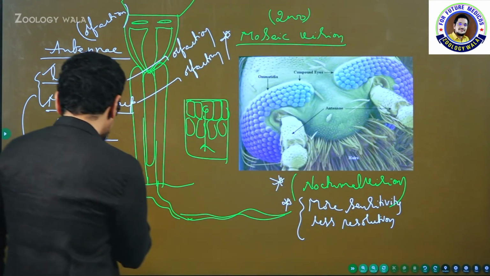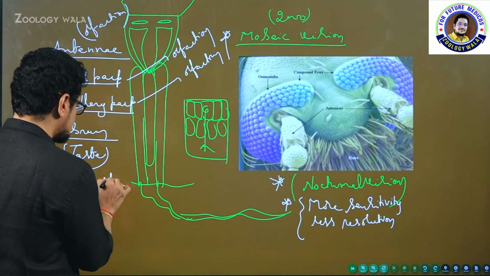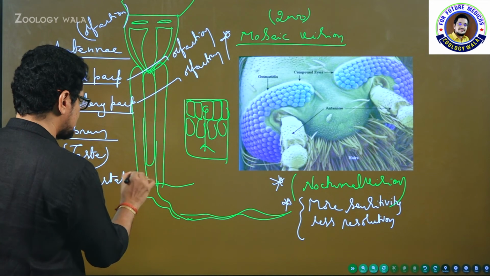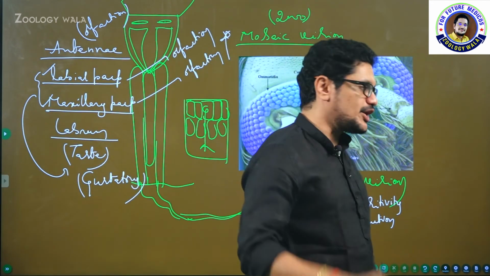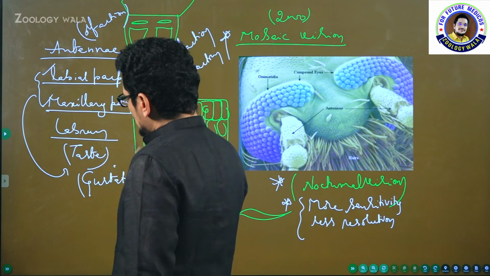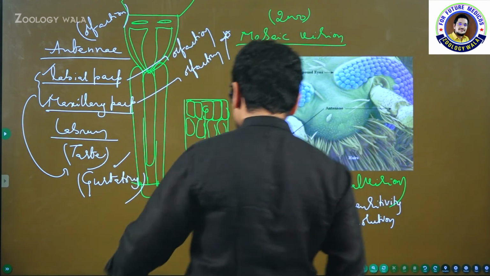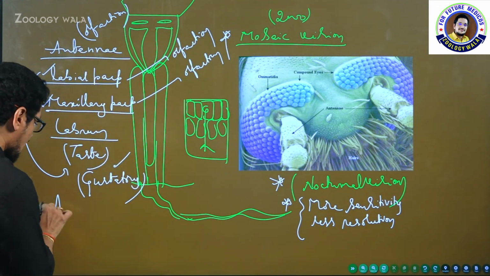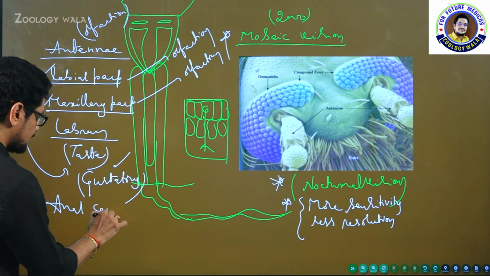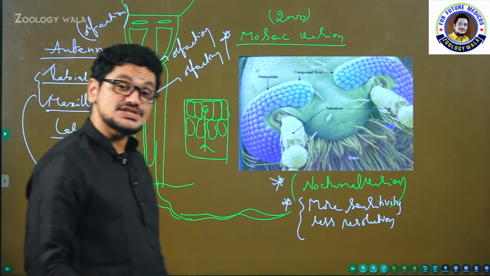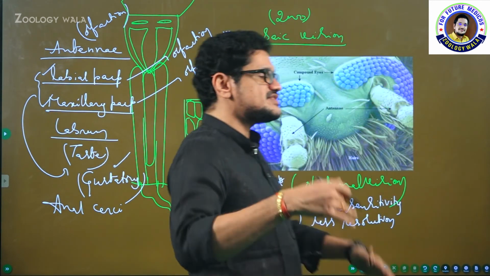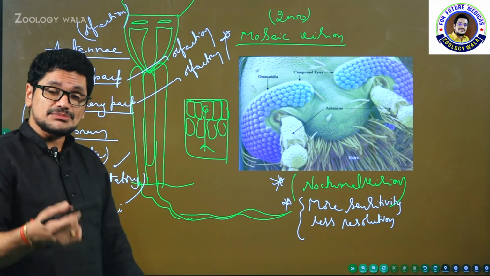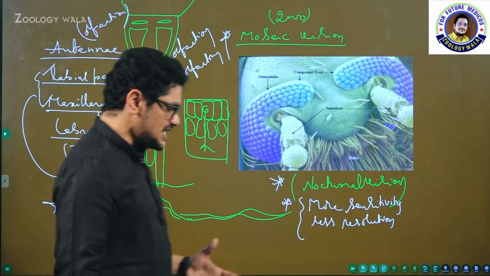Gustation, gustation means taste, G-U-S-T-A-T-O-R-Y, gustatory receptors, taste. So like that a number of structures are present. Even anal cerci, A-N-A-L C-E-R-C-I, are also a very important sensory structure. Thermoreceptors are also present. So many sense organs are present.